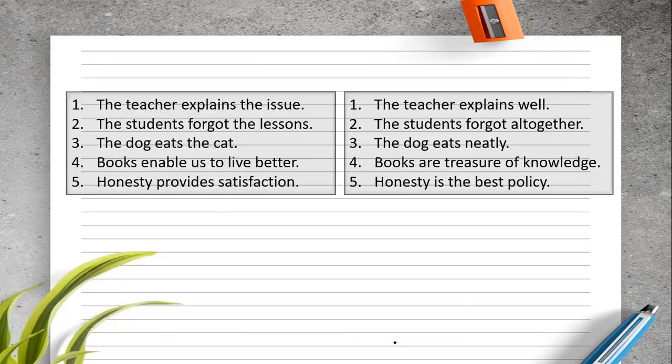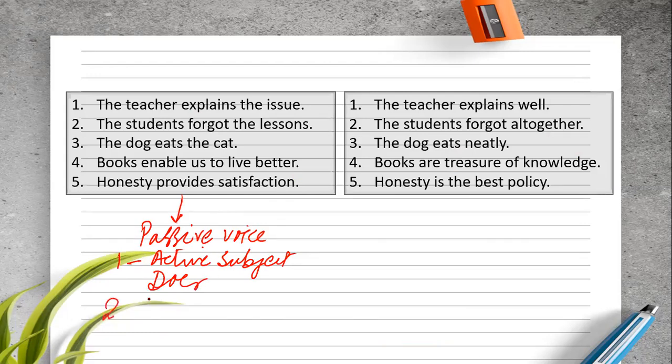Okay, it's clear. Now we have this slide once again. The teacher explains. All these sentences can be changed into passive voice because they fulfill all the provided conditions. Number one, what was the condition? An active subject. And what do we mean by active subject? A doer, meaning the person or thing that does some action, or the agent.